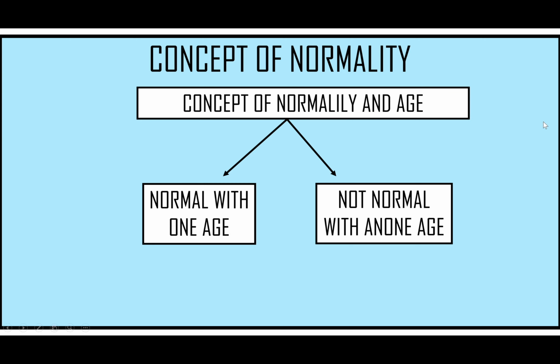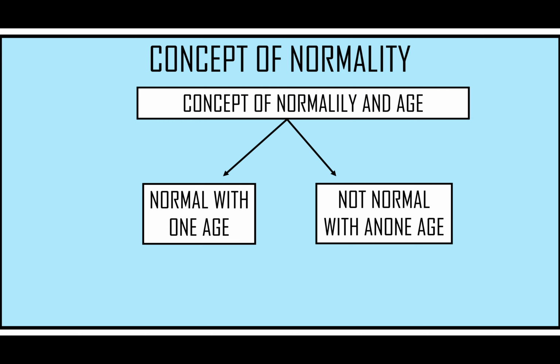When a child is little, he doesn't understand all things, and he is innocent. But this innocence and inability to understand things as an adult would not be considered normal in an adult. So the concept of normality changes with age, because the thing that may be normal at one age may not be normal, and mostly is not normal, at another age.